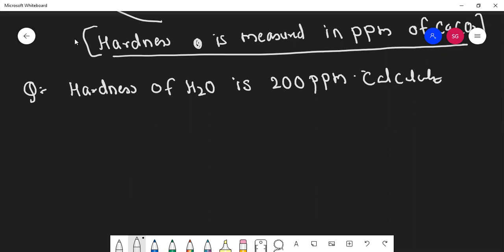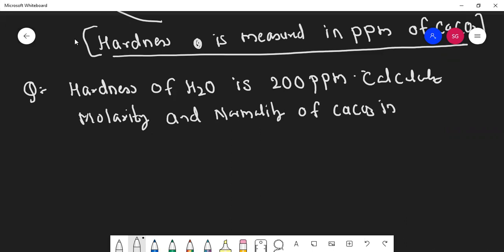Calculate molarity and normality of CaCO3 in water. Hardness of water is given as 200 ppm. You need to calculate molarity and normality of CaCO3, because hardness of water is measured in terms of CaCO3.